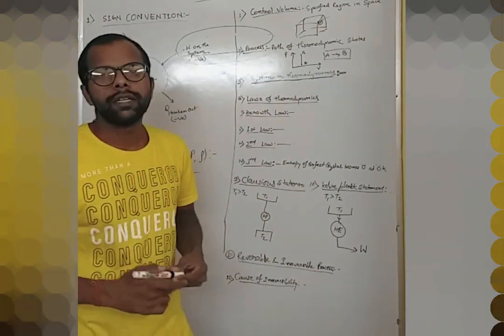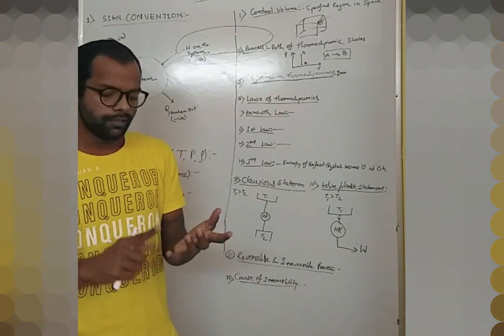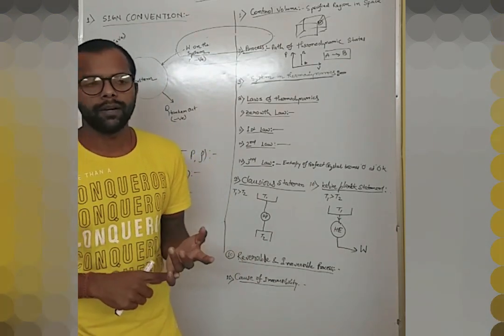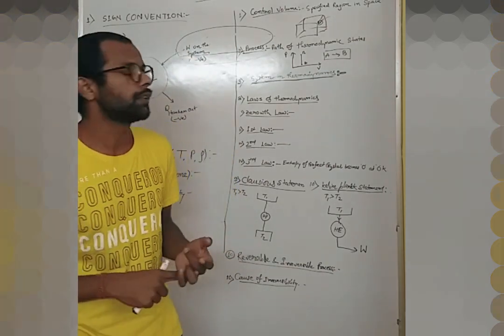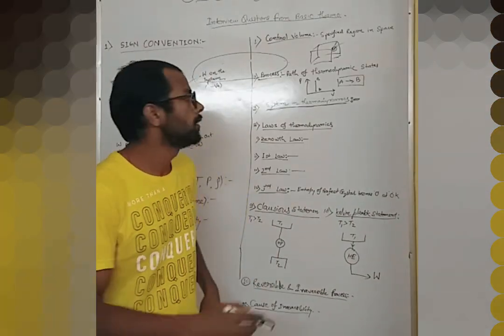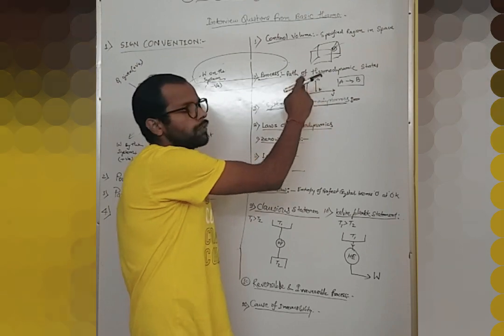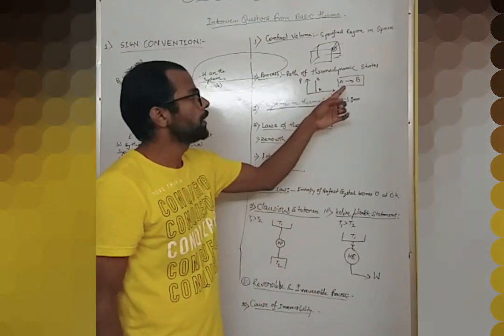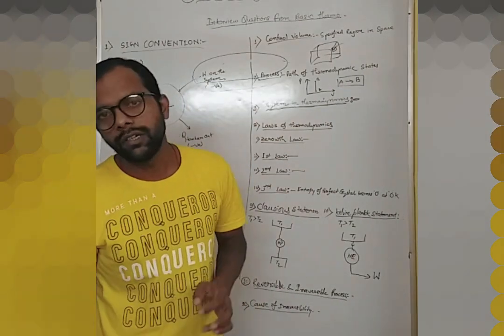There are different kinds of process in thermodynamics: isobaric process, isochoric process, isentropic process, isenthalpic process, isothermal process. Here, A to B is a process at constant volume, so process A to B is called an isochoric process, that means a process at constant volume.